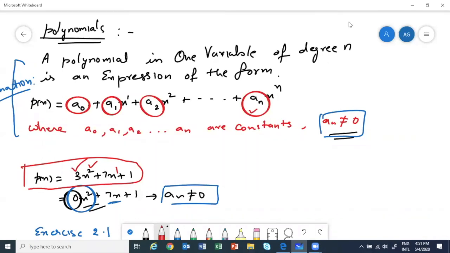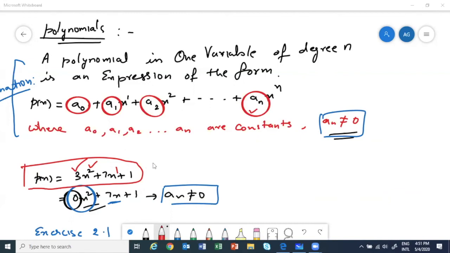Okay, I will just see the exercise. Before that, I wanted to clear. Tasneem, is it clear? Yes. So in the example, I said this is the first term because 3x square is my first term here. I am writing in decreasing order of the power. But in the definition, they are writing in the other way. Okay.